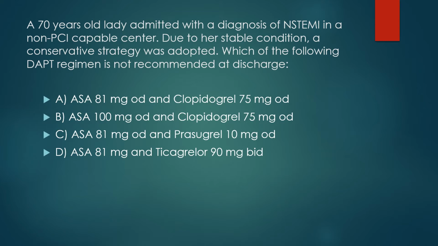B, aspirin 100 milligram once daily and clopidogrel 75 milligram once daily. C, aspirin 81 milligram once daily and prasugrel 10 milligram once daily. D, aspirin 81 milligram and ticagrelor 90 milligram twice daily. And the correct answer is C, aspirin and prasugrel 10 milligram once daily, which is not recommended at discharge for this patient.